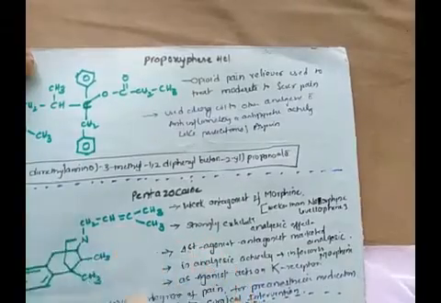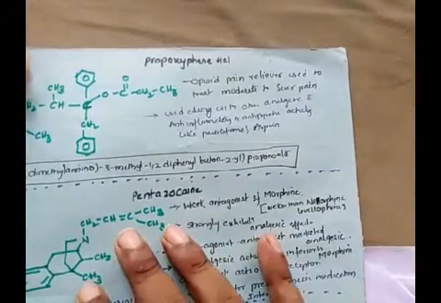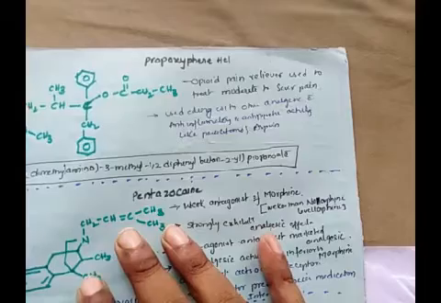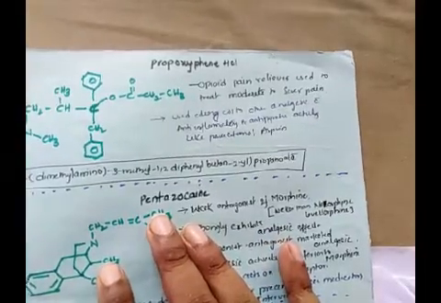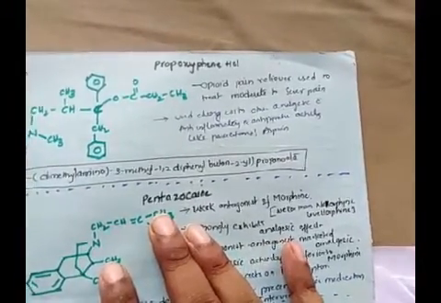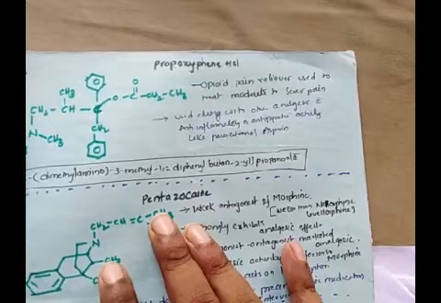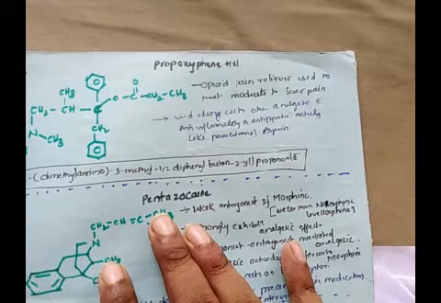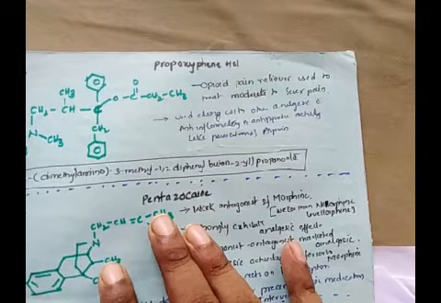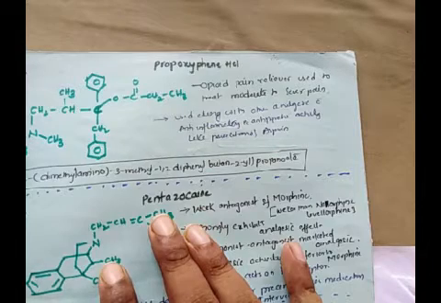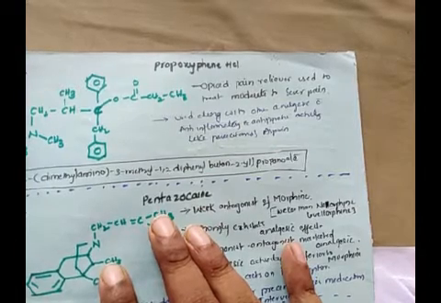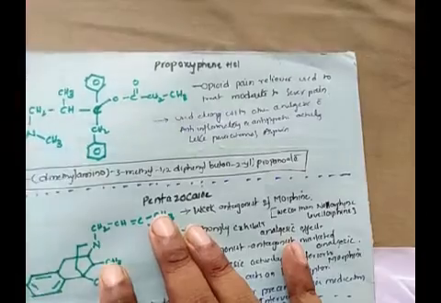Into the next drug molecule, propoxyphene HCl. This is the structure of propoxyphene HCl. It is 4-dimethylamino-3-methyl-1,2-diphenylbutan-2-yl propionate. Okay, this is about the structure.